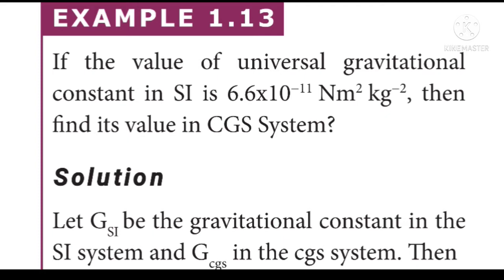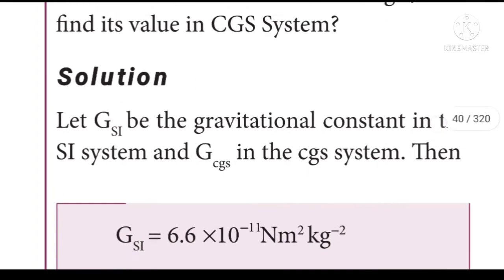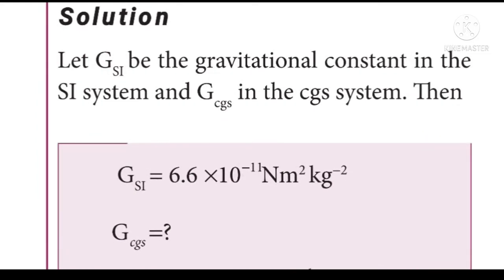Here we are going to convert the given value from SI system to CGS system. The process we followed in the previous section, the same thing we have to follow here also. Look at the solution. The gravitational constant GSI is equal to 6.6 into 10 power minus 11 Newton meter squared kilogram power minus 2. Then what is GCGS?